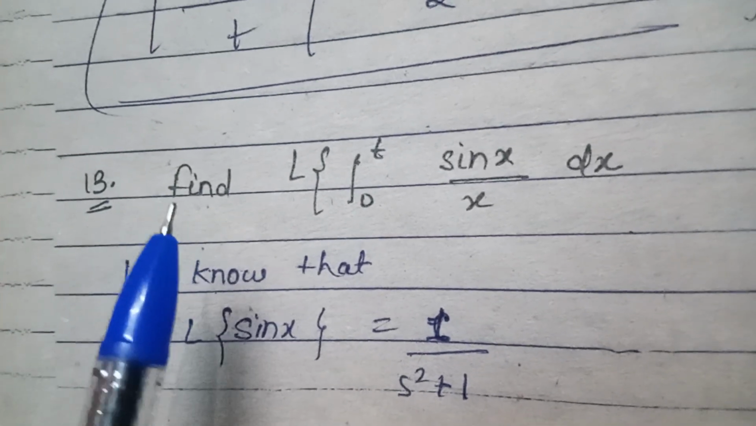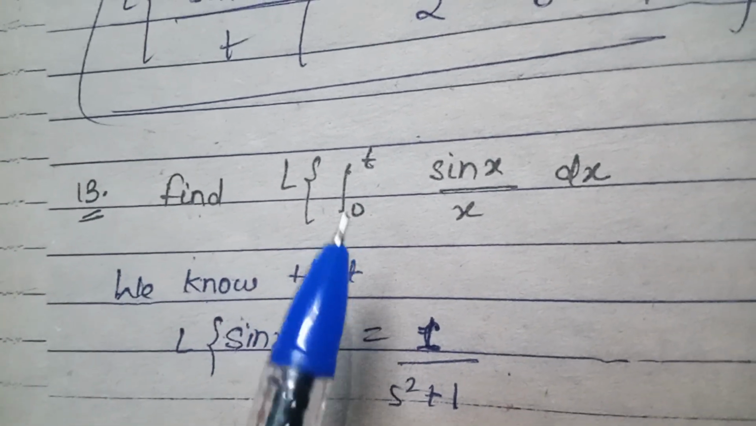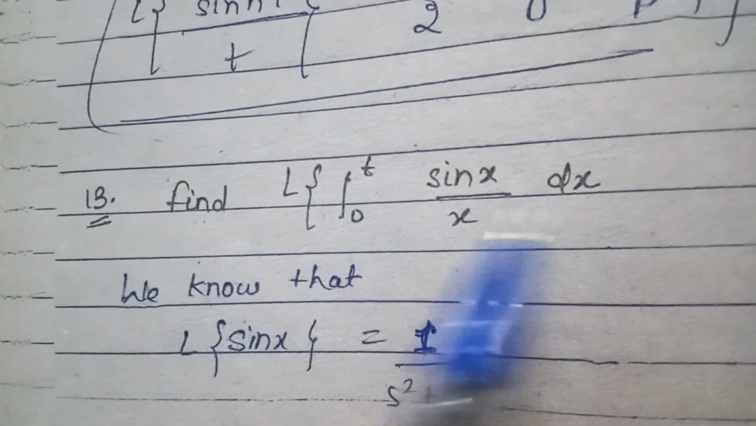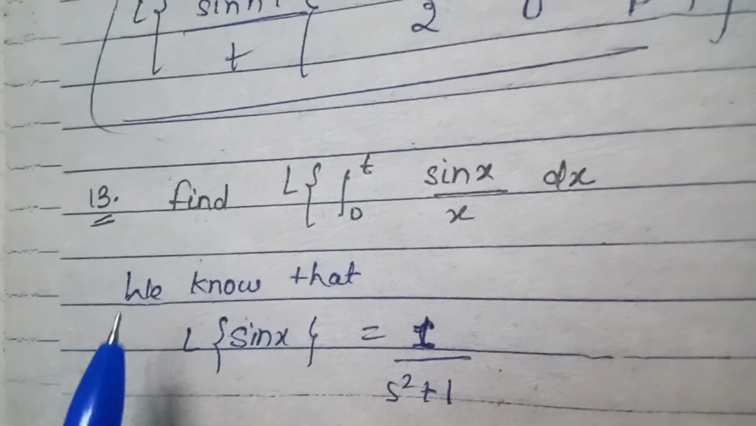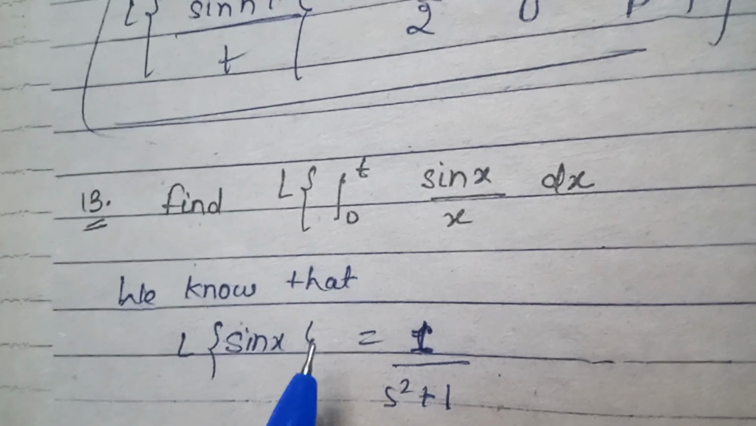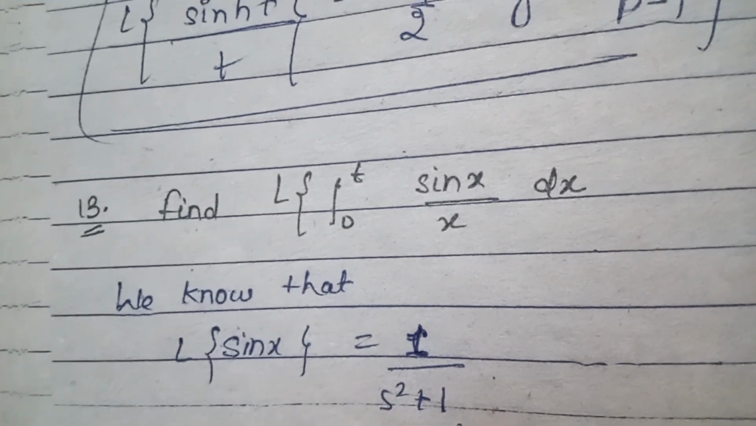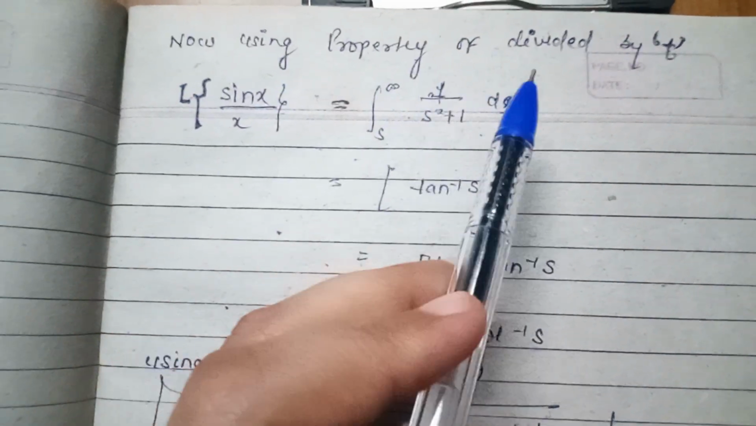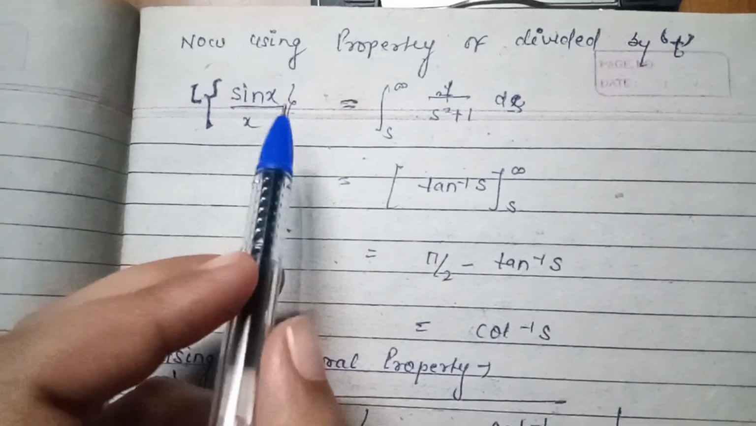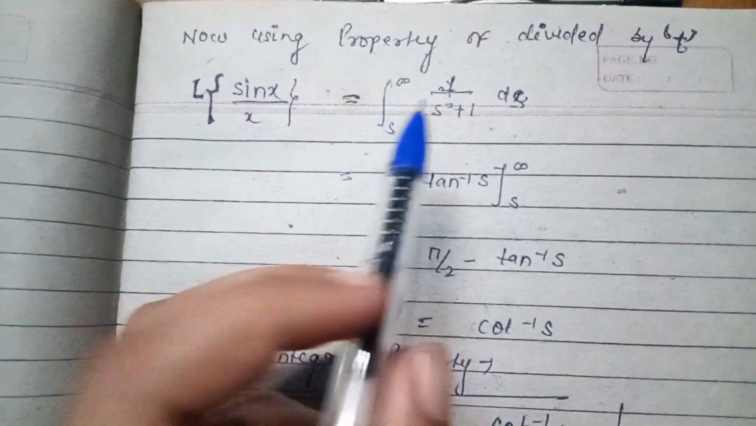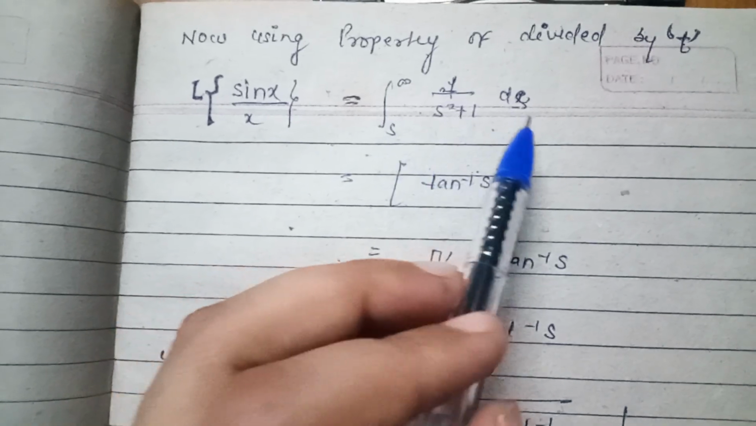Now there is another question. Find Laplace of integration 0 to t of sin x by x dx. For solving, we know that Laplace of sin x is equal to 1 by s square plus 1. Now using the property of divided by t, Laplace of sin x by x is equal to integration s to infinity of 1 by s square plus 1 ds.